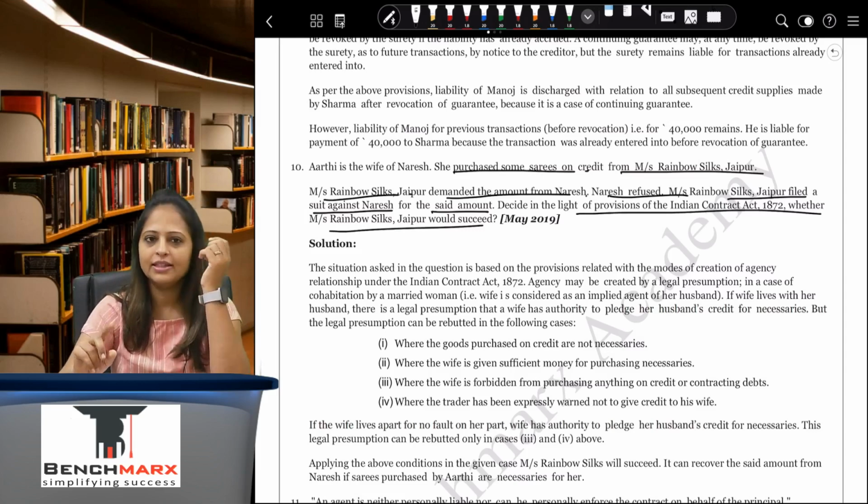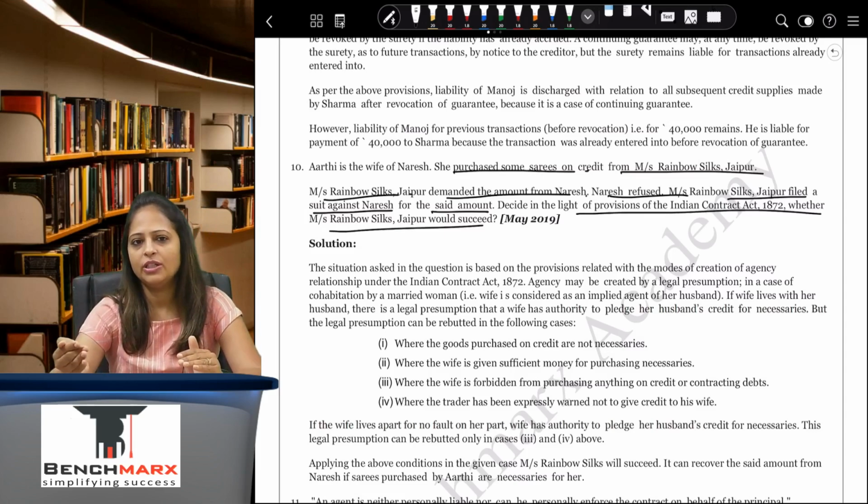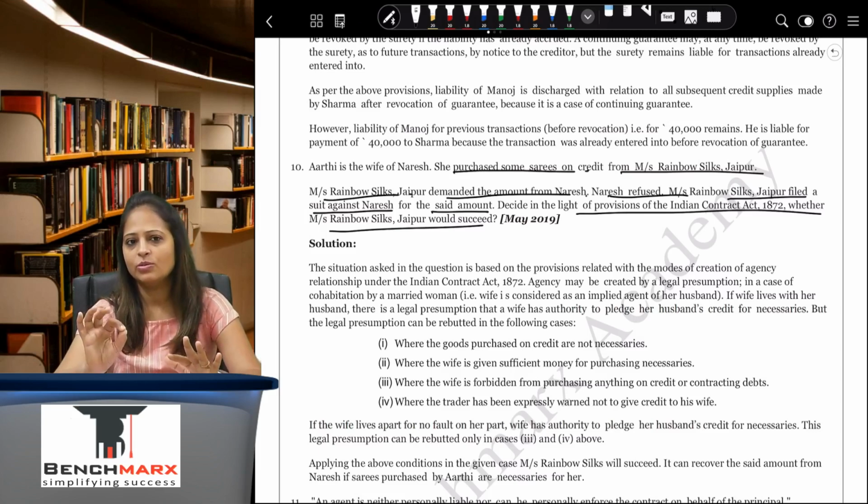So here the first thing is that there is a doctrine of privity of contract between who? Between Rainbow Silk and the wife Aarti. This concept is not anywhere explained in the module. It's not even covered anywhere remotely. But this has been asked in your May 19 question and also included in the May 22 module, the questions which are given after the chapter. It's been included here, so it's advisable to go through this question before your examination.